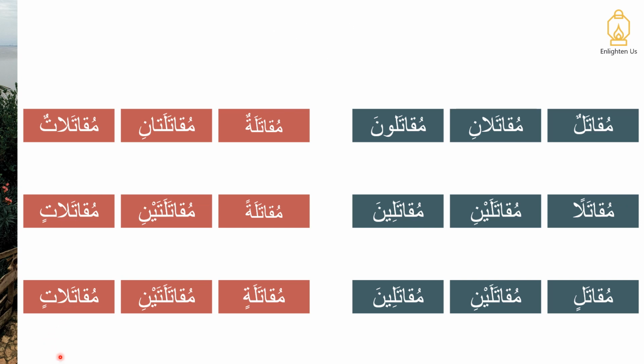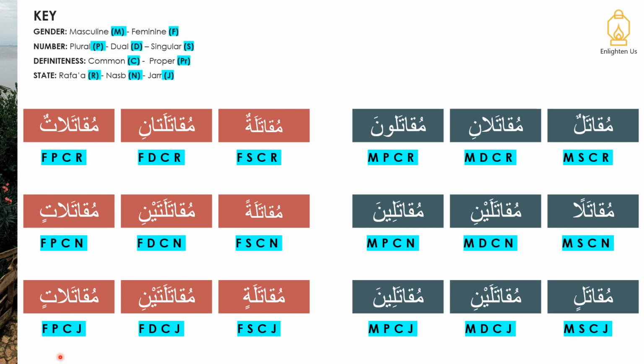And again, in terms of the characteristics, this is what we're looking at. And of course, if not clear, use the key here to decipher the characteristics of each of these words.